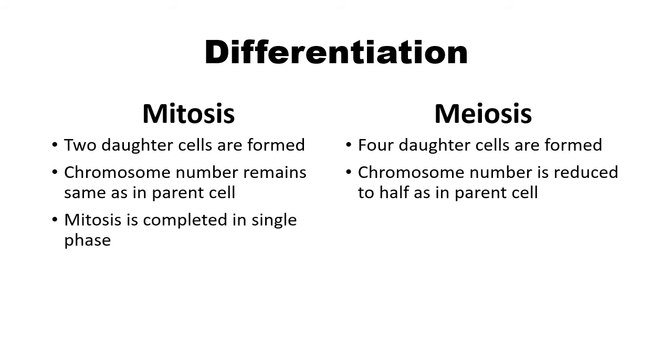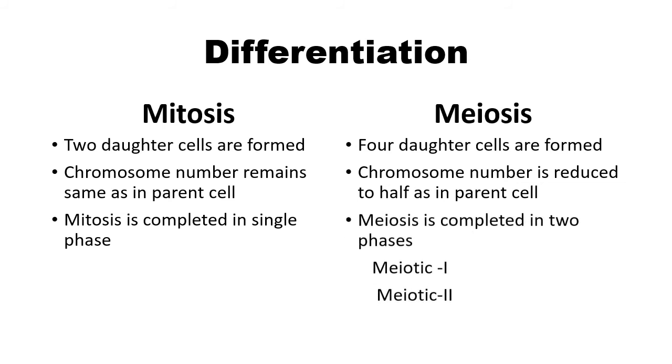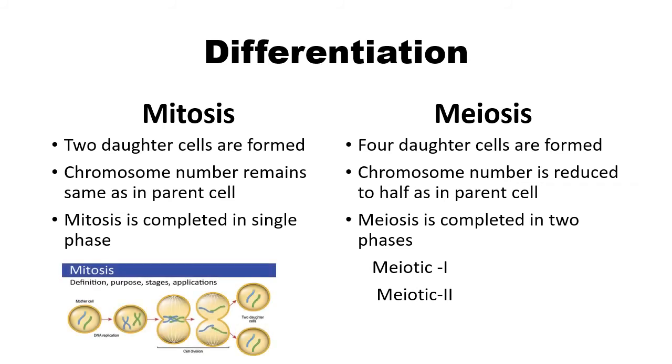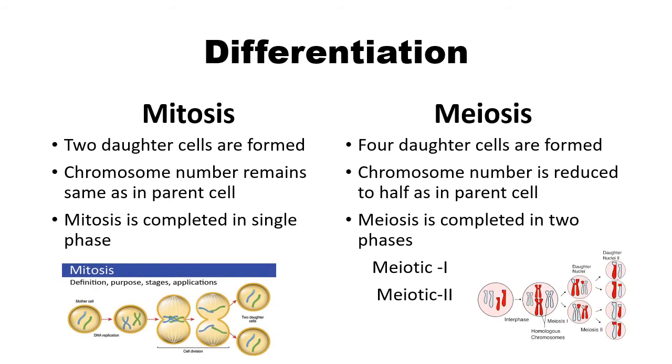Now mitosis is completed in a single phase, but meiosis is completed in two phases, that is meiotic 1 division and meiotic 2 division. You can see the figure. I hope you understand these points.